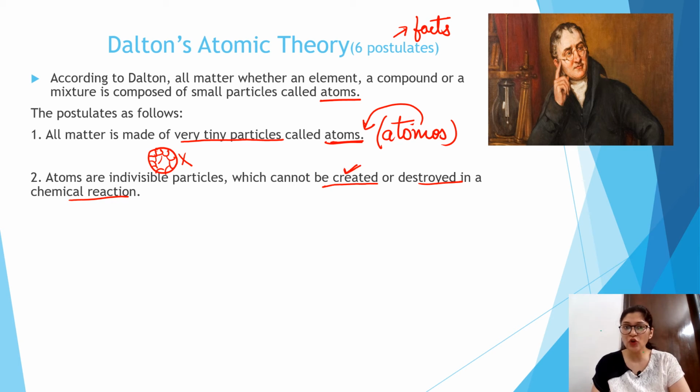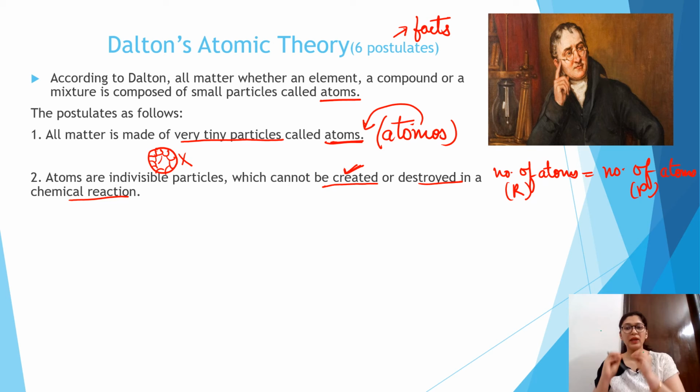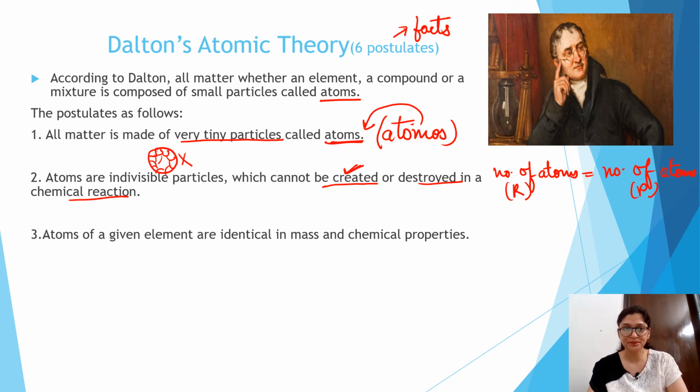This is the statement which we already studied in the law of conservation of mass, that the number of atoms on the reactant side is equal to the number of atoms on the product side. This is what we have studied in the law of conservation of mass. John Dalton just picked that law and put it in his theory as a second postulate, that atoms are indivisible and cannot be created nor destroyed in any chemical reaction.